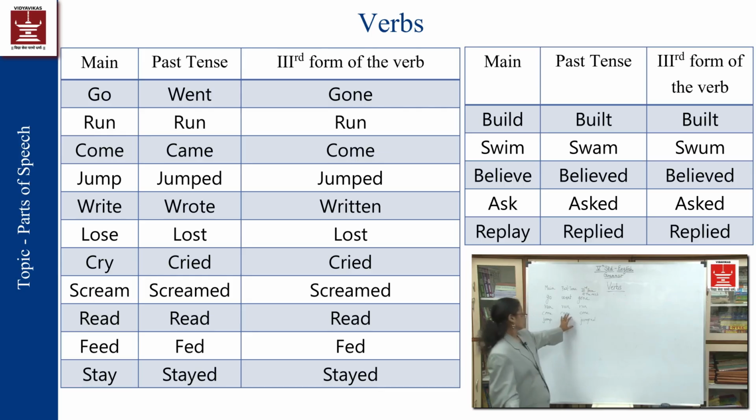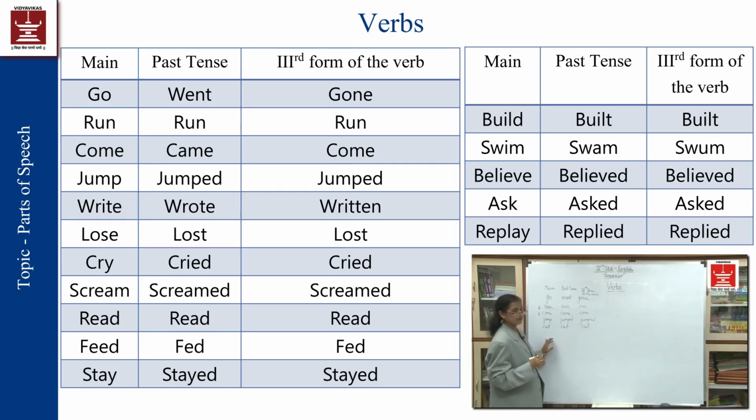They remain in their original form. For example, come, run. These are the special verbs, or irregular verbs we can call them, where in their third form they don't change. They remain as it is in the third form. For example, cut, cut, cut. These are irregular words. They remain as it is in all three forms.